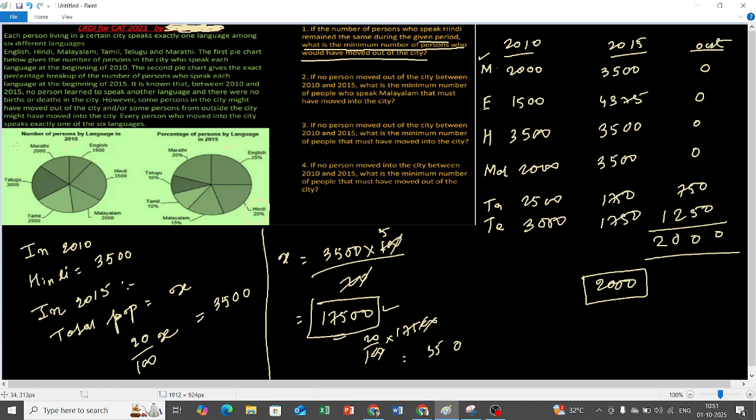See, what people do, they will add up all the population in 2010 because it is very tantalizing data, right? We can see the exact value of the different language speaking population. So they will just add all of them. It will come around 14500, which we will do in our next part. And in 2015 we have already got the total population, so from the total population we will subtract 14500. I will get a 3000 answer and 0 marks. Okay, 3000 is the answer but marks is 0. So this is a common mistake. So don't do that because it is clearly asked how many people have moved out. So we have to observe only those data in which there is a decrease.